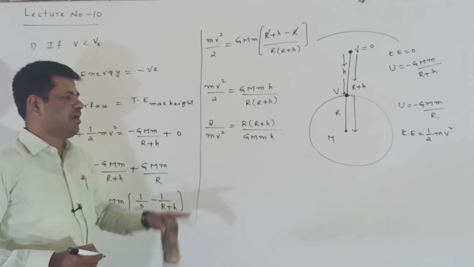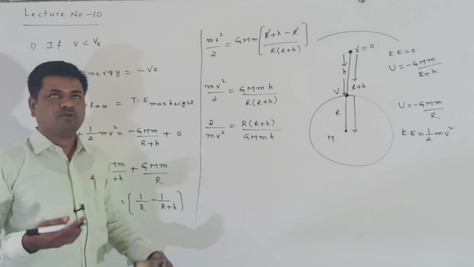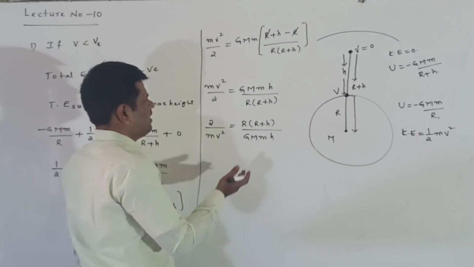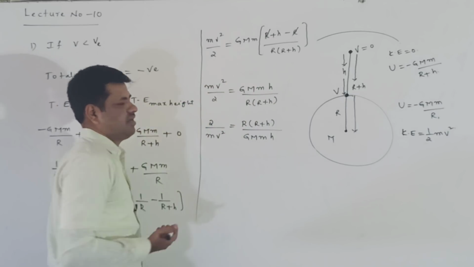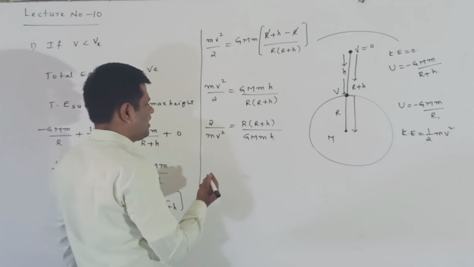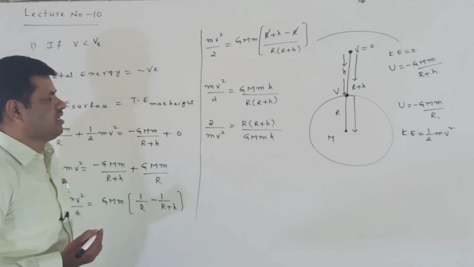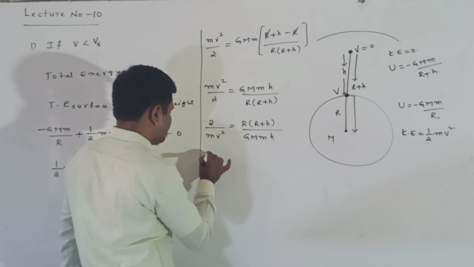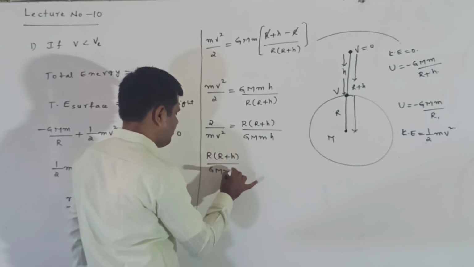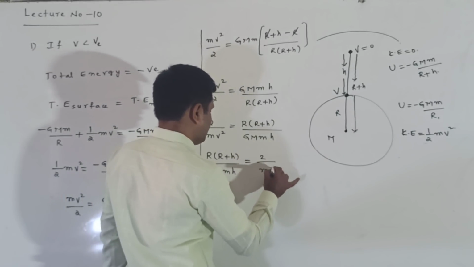Reciprocal on both sides means there is no change in the value. Interchanging these values, now I want to find the h value. First, R into R plus h by GMm into h is equal to 2 by mv square.